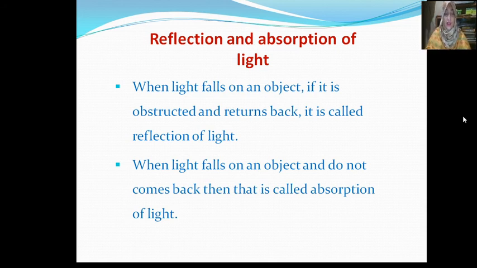Dear students, observe these two pictures below. The first picture is of a smooth surface, mirror or steel plate. Dear students, in your textbook, here there are two reflection of light examples or pictures.